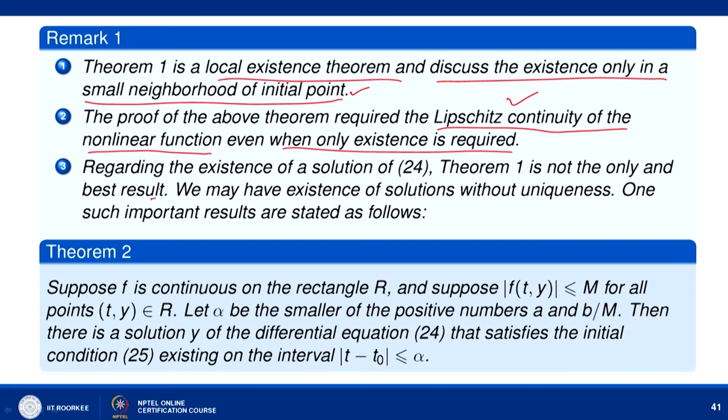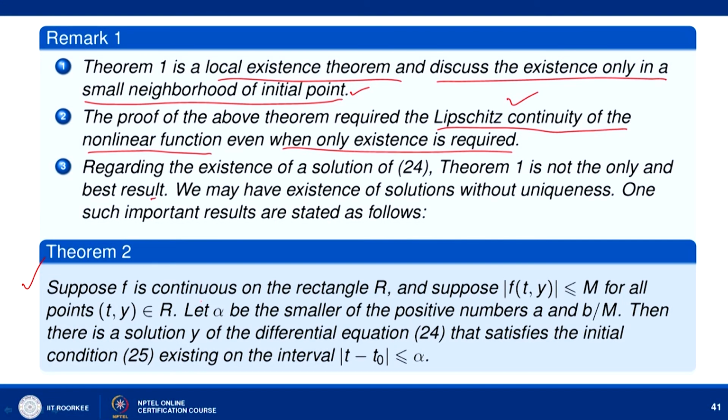If we are interested only in the existence of a solution, then this theorem is demanding much, because it is asking for Lipschitz continuity, which is much more than continuity. So, here we have one more result which gives only existence, and may not give information about uniqueness, and that is theorem 2.